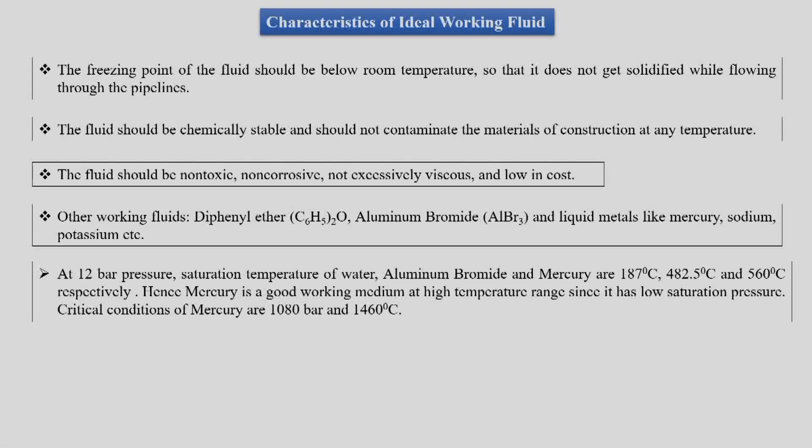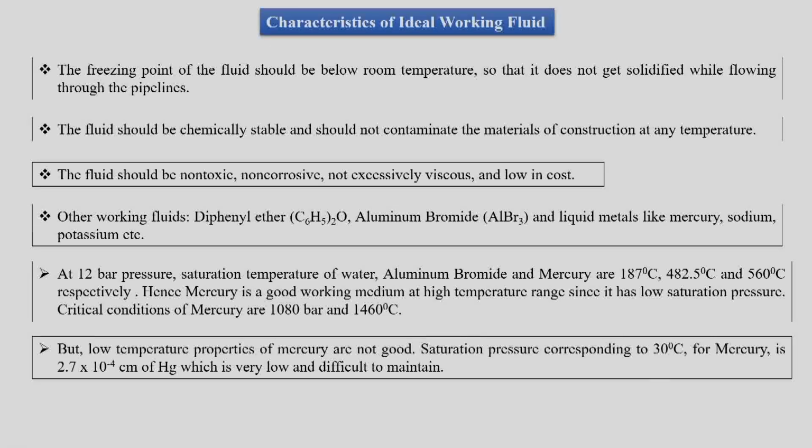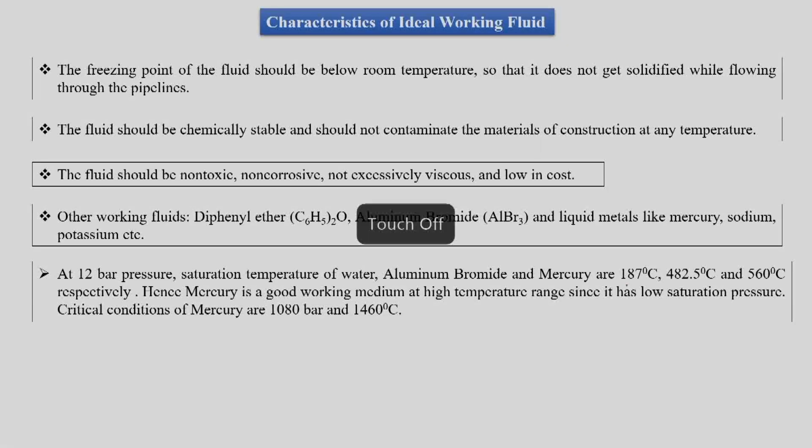We can assess them. At 12 bar, the saturation temperature of water is only 187 degrees Celsius, for aluminum bromide it is 482 degrees Celsius, but for mercury it is 560 degrees Celsius.